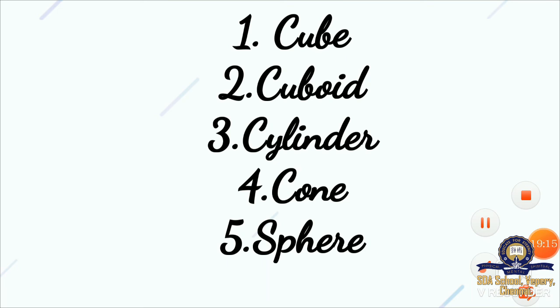The spelling for cuboid is C-U-B-O-I-D, cuboid. The spelling for cylinder is C-Y-L-I-N-D-E-R, cylinder. The spelling for cone is C-O-N-E, cone. The spelling for sphere is S-P-H-E-R-E, sphere. This is a very important thing, so I'm giving you one more revision. You have to learn the spelling.